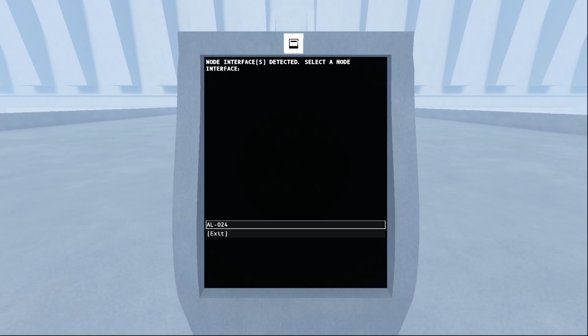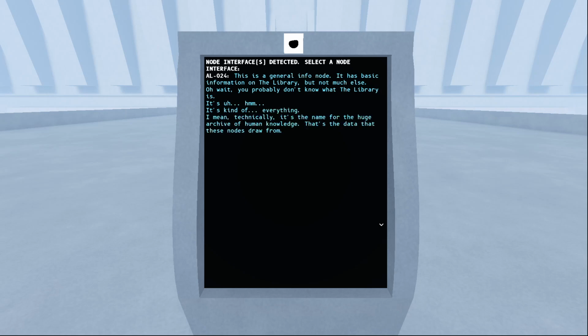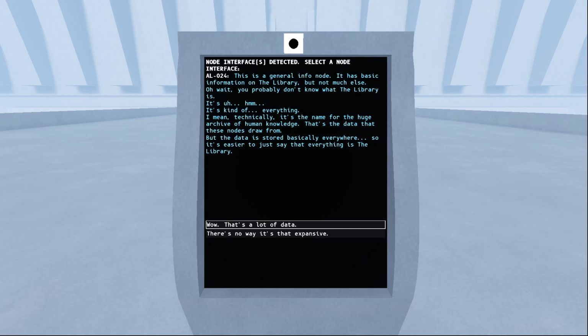Oh, okay. Node interface is detected. Select a node interface. Yes, use Al. This is general info node. It has basic information on the library, but not much else. Oh wait, you probably don't know what the library is. It's kind of everything. I mean, technically it's the name for the huge archive of human knowledge. That's the data that these nodes draw from. But the data is stored basically everywhere, so it's easier to just say that everything is the library.